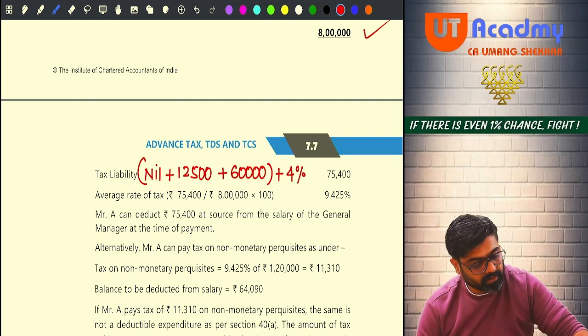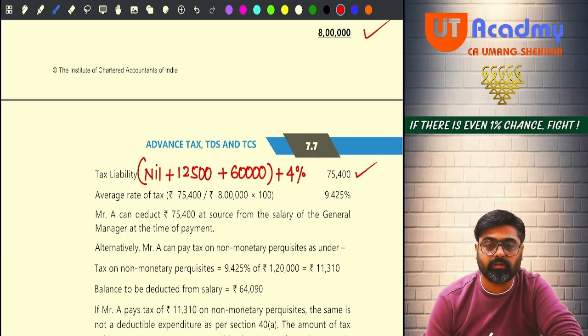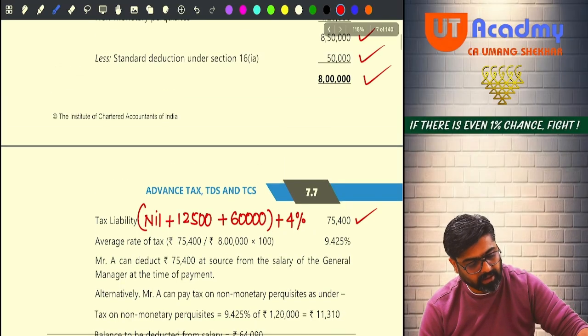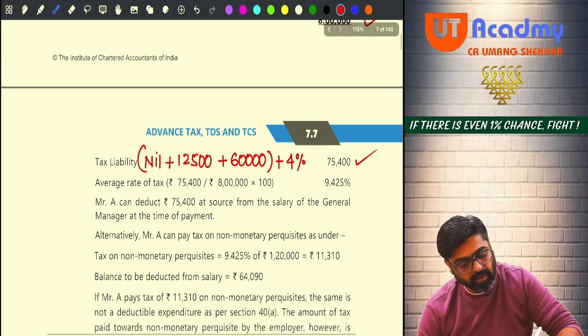So 72,500 into 4% will be 75,400. Everyone got this tax? Now, calculate the average rate of tax. Very easy to calculate. This 75,400 divided by 8 lakh, it was calculated on 8 lakh, no? So into 100, it will be 9.425%.